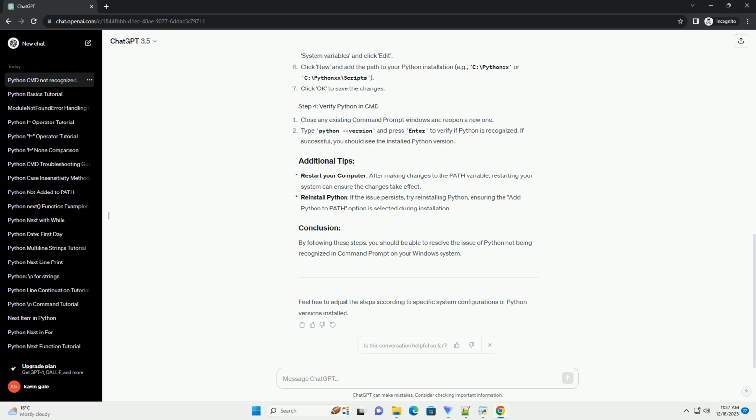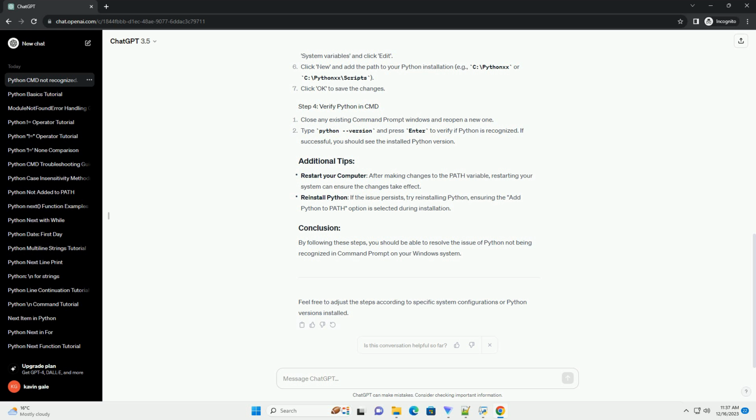Or, for Python 3. If Python is installed and added to the path correctly, you should see the Python version number. After modifying the path variable, close and reopen the command prompt to apply the changes. Ensure that there are no typos in the Python executable's name when typing commands in the CMD. The correct command is python or python3, not any other variation.